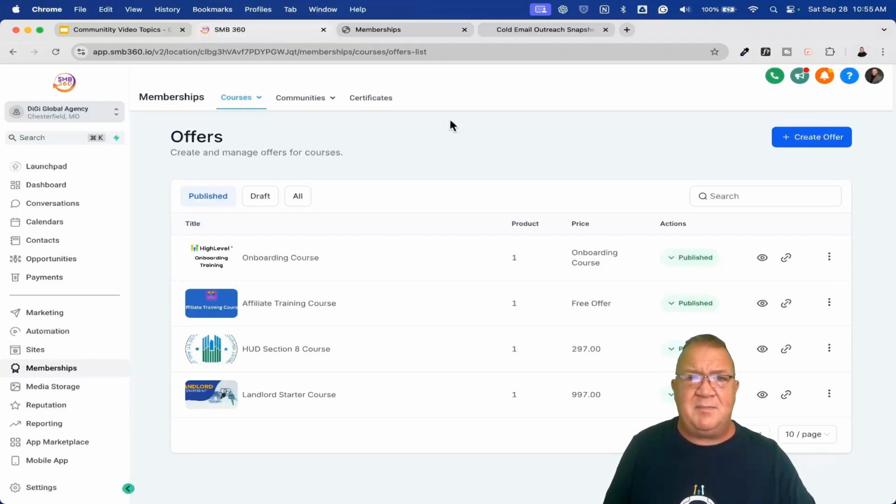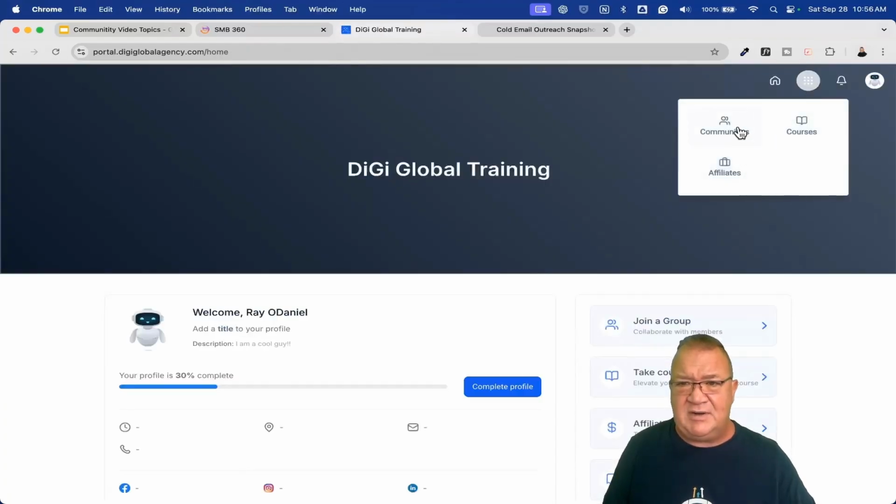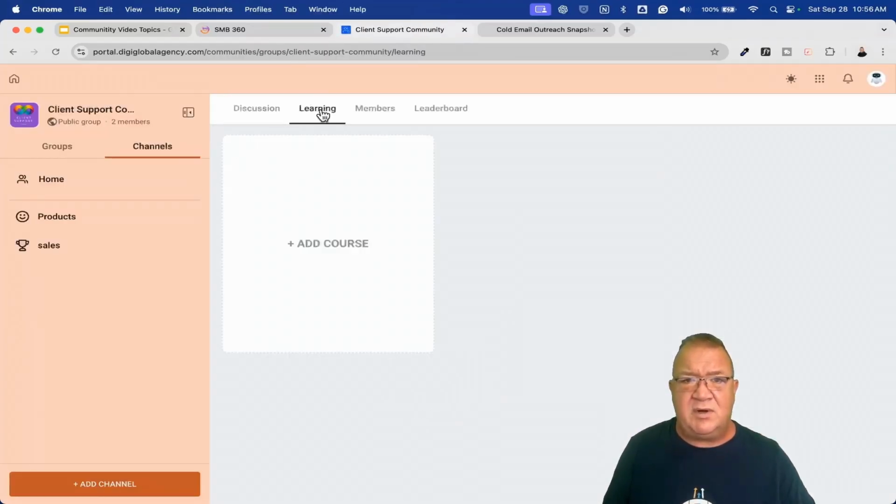I took a few minutes for that, but now what I want to do is pop back over into this area to take a look at, if we go back into our communities area. So here we're going to go in our Learning tab. Now this is an admin has to come in and do this. If you're not an admin, you're not going to get any of these things. You're just going to be able to see the coursework and so forth.